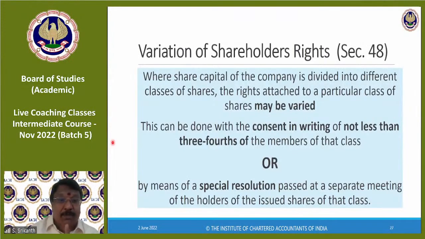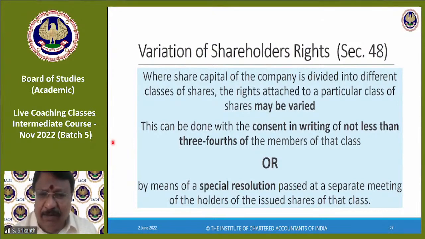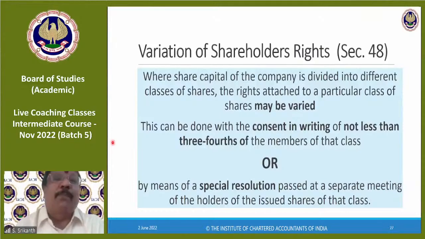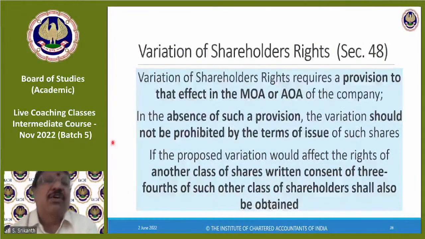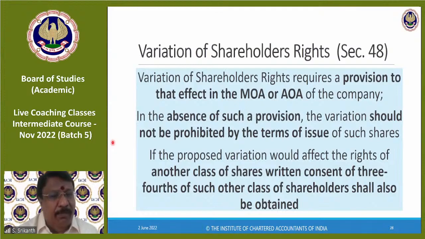Or by means of a special resolution passed at a separate meeting of the holders of the issued shares of that class. Now, though Section 48 is there, I have not known one example of a company which has varied the shareholders' rights. Facility is there, that's all. Variation of shareholders' rights requires a provision to that effect in the MOA or AOA. There should be, in the articles at least, a provision.